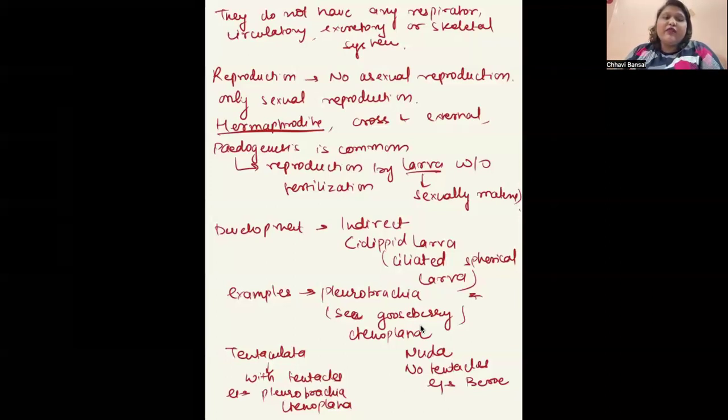So today we covered Coelenterata and Ctenophora. I hope the phyla are very much clear to you. Now we are done with some amount of the chapter. We are done with basis of classification. We are done with Porifera, Coelenterata, and Ctenophora. In the next class, we'll be discussing certain conceptual questions for these 3 phyla and the basis of classification. Okay, we'll have a small flowchart for all the phyla, as well as we'll discuss the questions.